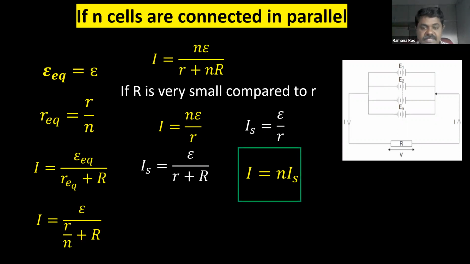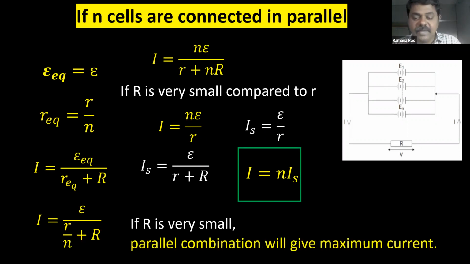So this is the important point. If R is very small, then the parallel combination will give maximum current. So to get the maximum current from the combination of cells in parallel, the external resistance should be very, very small. Right, children?